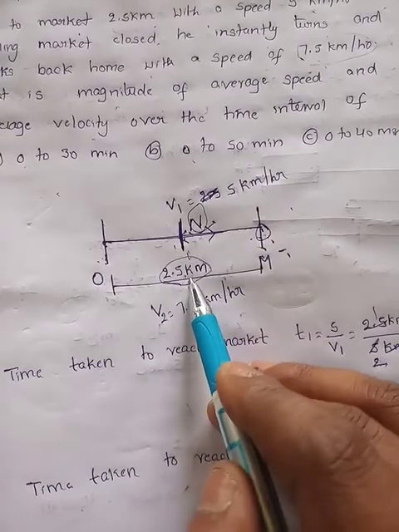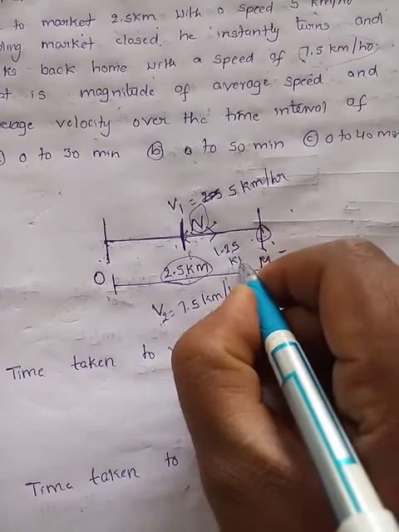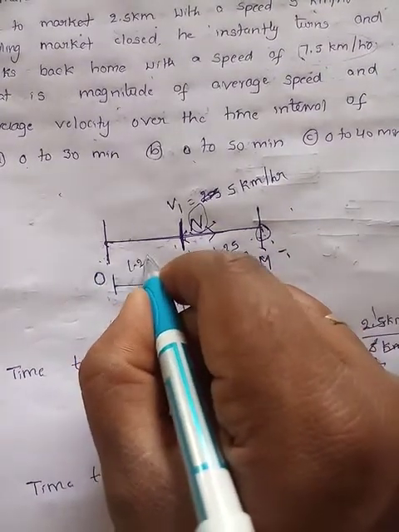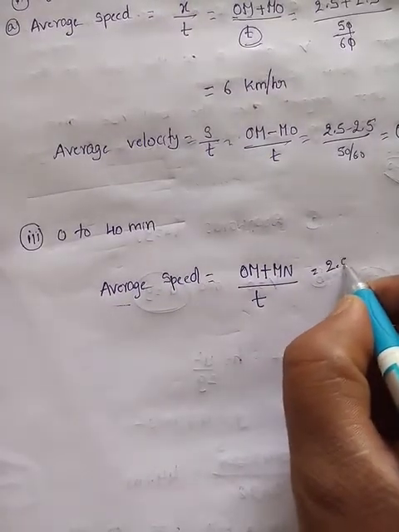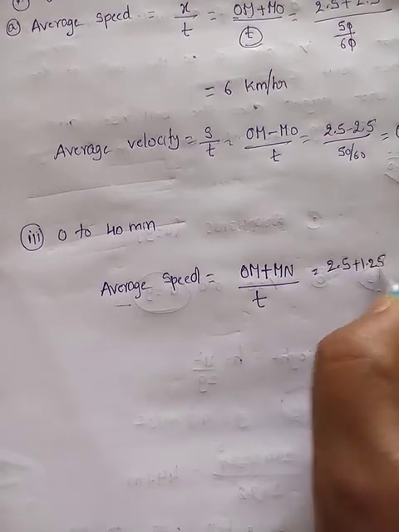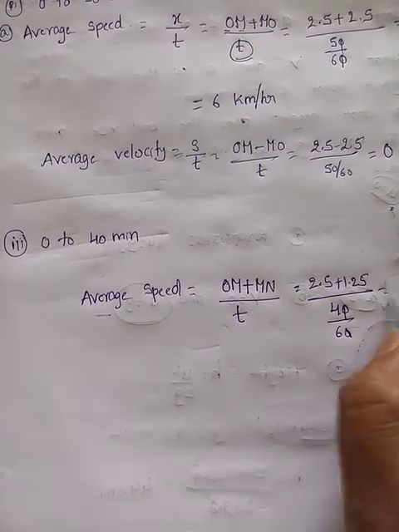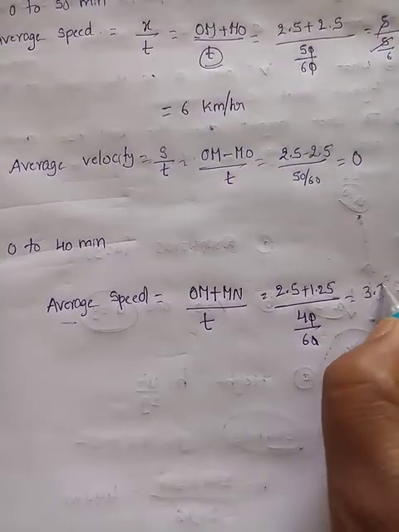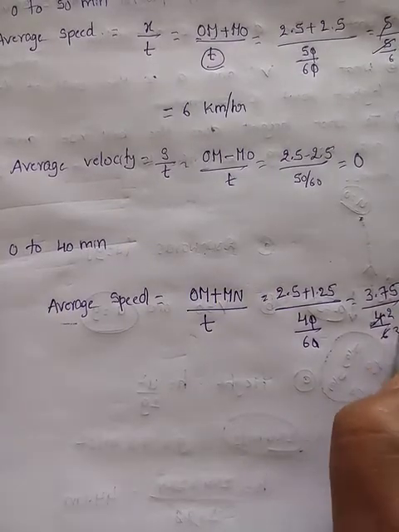So 2.5 by 2, how much do you get? 1.25 kilometers. And O to N is also 1.25 kilometers. So we can write this as 2.5 plus 1.25 by time taken, which is 40 minutes. So 40 by 60. So what do you get? 3.75 by 4 by 6. 2 2s are, 2 3s are.